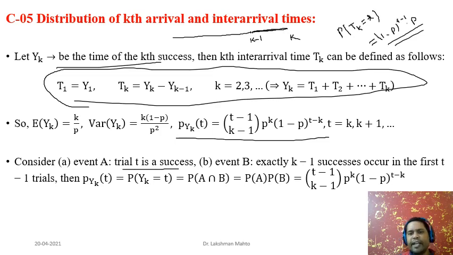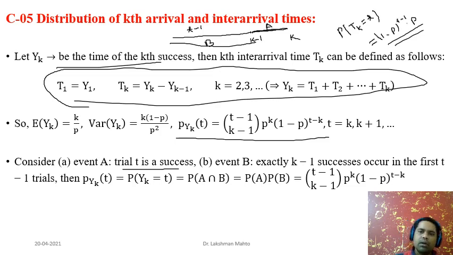Event B is exactly k minus 1 successes in the first t minus 1 trials. So suppose you have performed t minus 1 trials in which you observe k minus 1 successes. Then definitely in the next trial you will get a success. That one is the tth trial, exactly the tth trial where we get another success. That we denote by A.